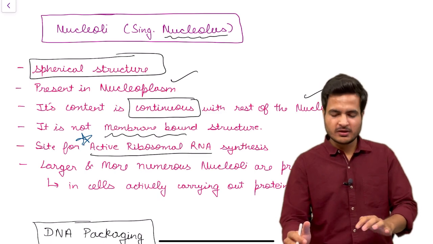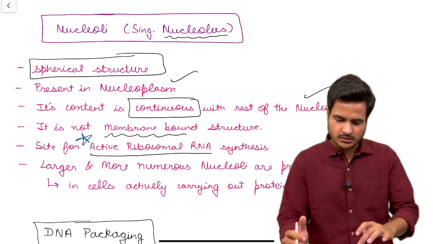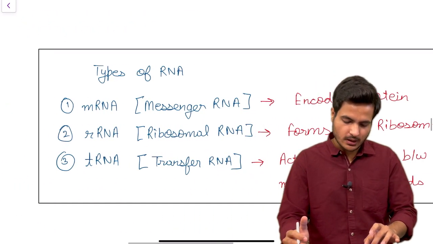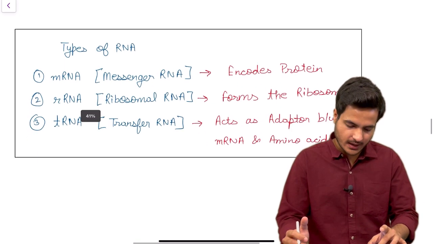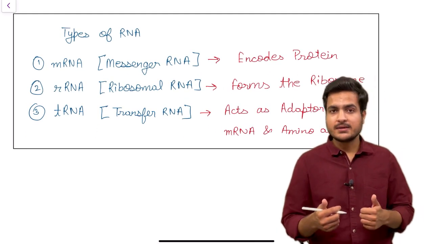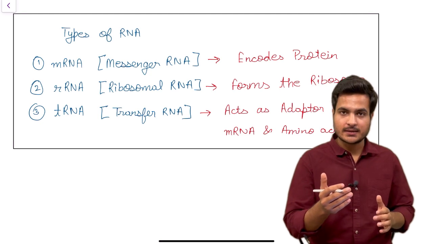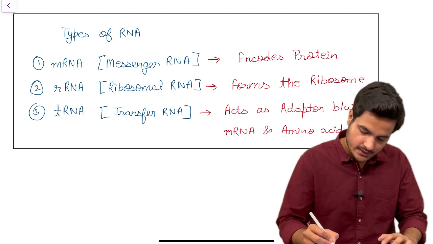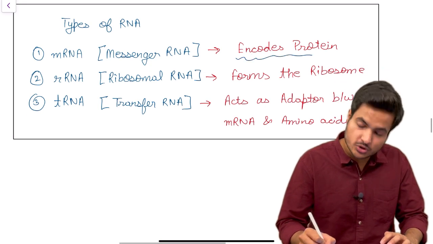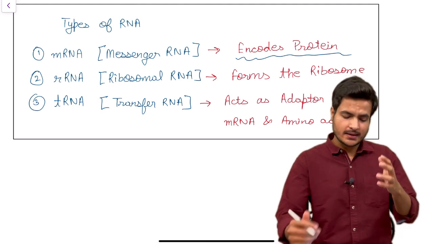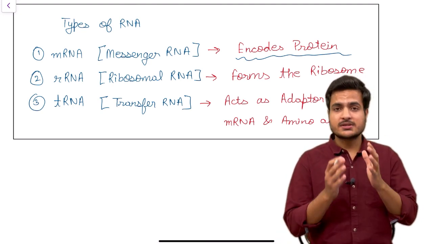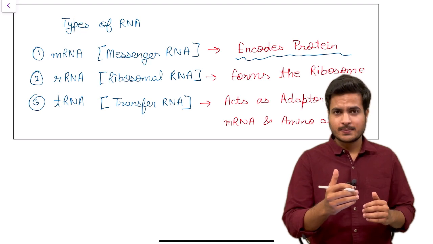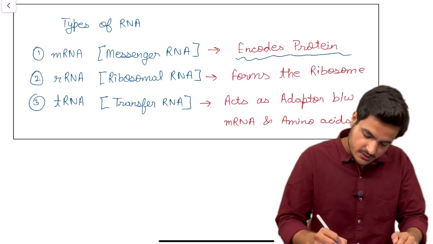So let me brief you with the types of RNA. We have three important types of RNA. The first one is mRNA, which is also called messenger RNA. Its main role is that it encodes proteins. The second RNA is rRNA, which is ribosomal RNA. That is, it forms the ribosomes.